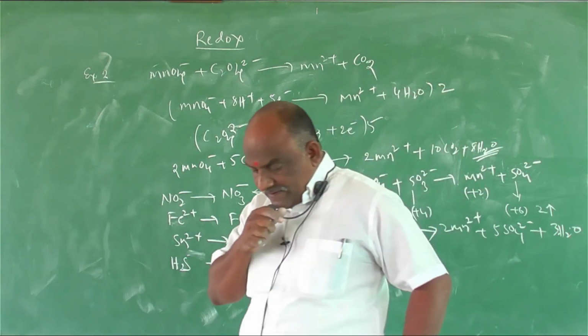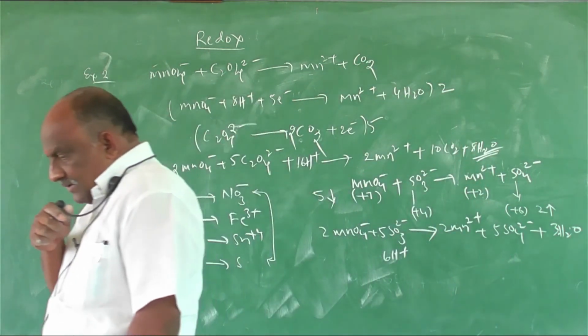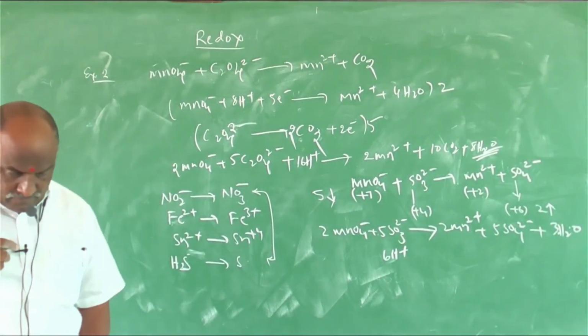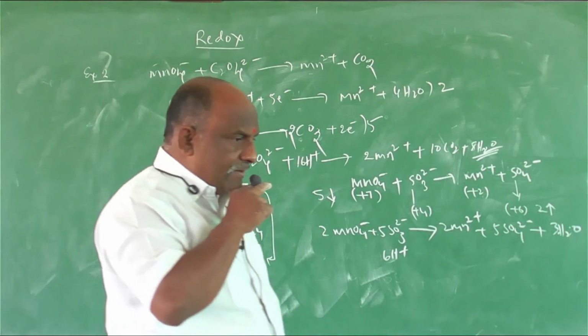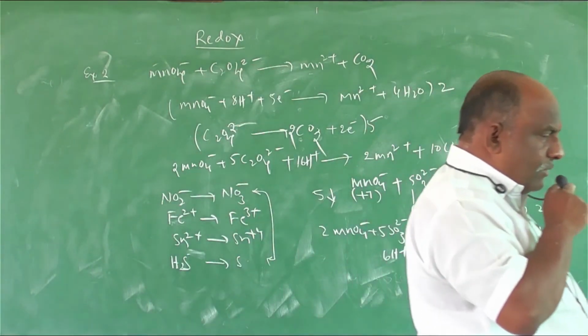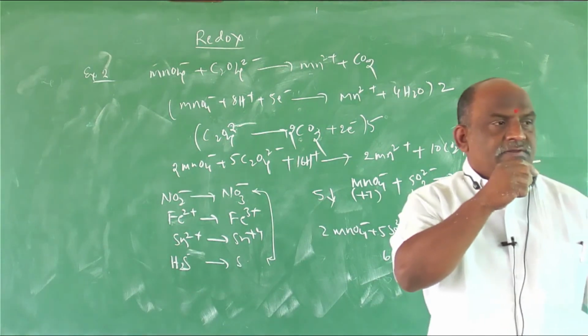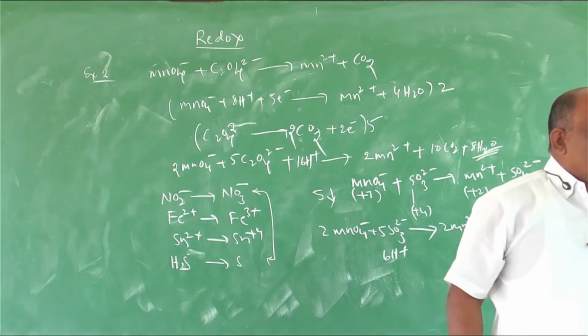And one more: Cr2O7 2 minus plus SO3 2 minus gives Cr3 plus plus SO4 2 minus. Now you can solve these two examples on the basis of acidic medium.